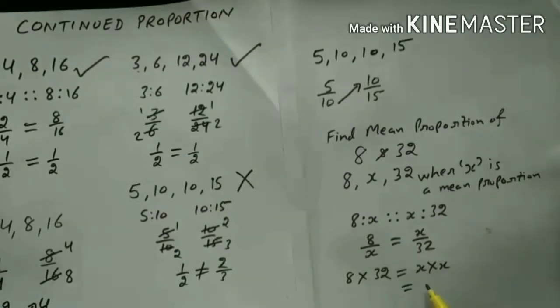Now x and x means x power 2, and 8 and 32 are here.